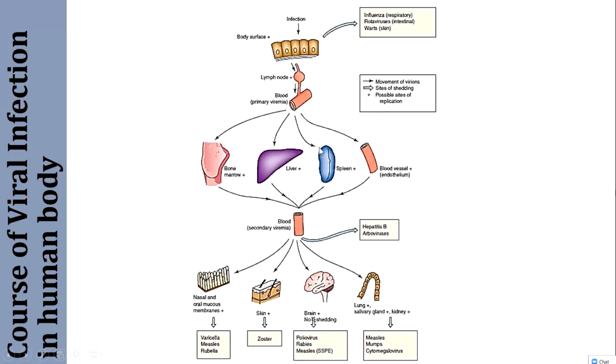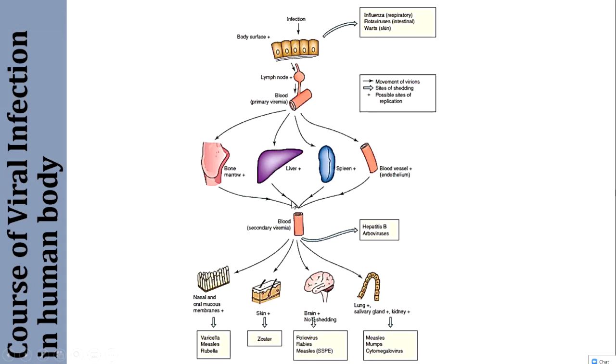Because the site of infection is a very small area, in primary viremia the number of viruses is very less. But in secondary multiplication, they are multiplying in multiple sites in very large number. Then the second time they arrive in the blood, this is known as secondary viremia.